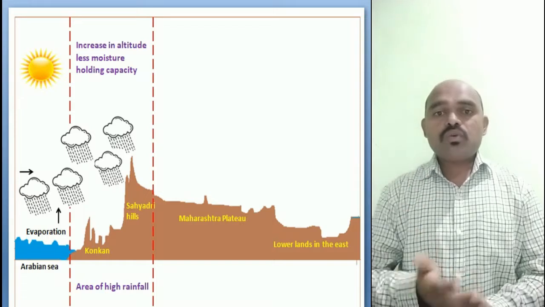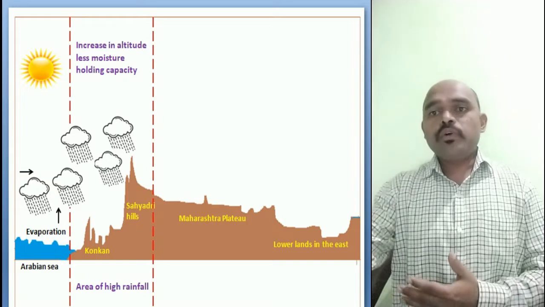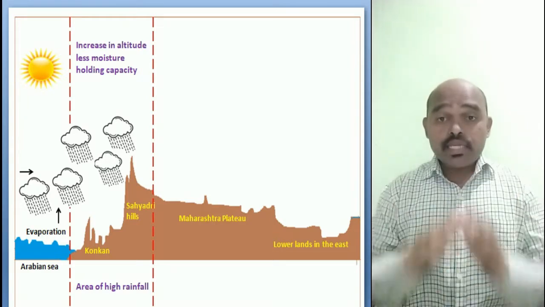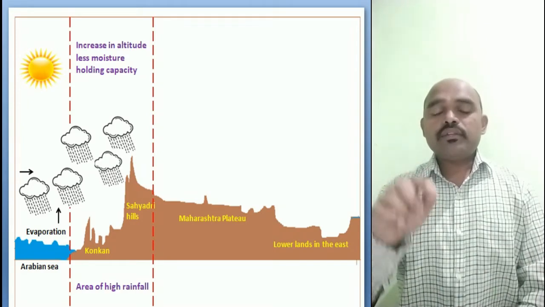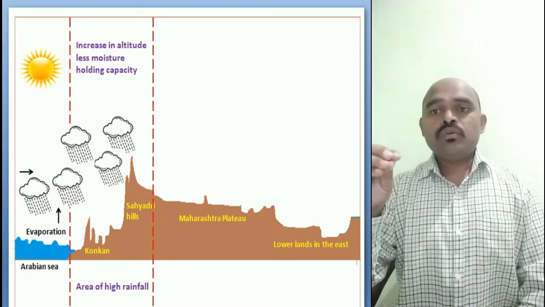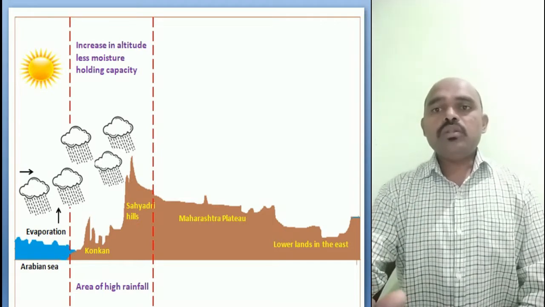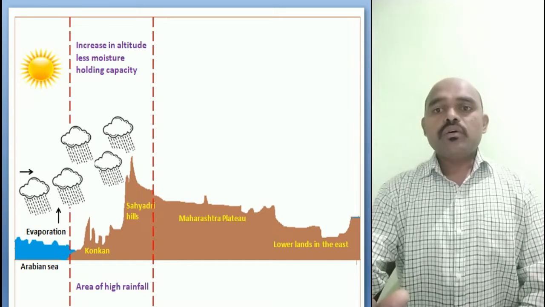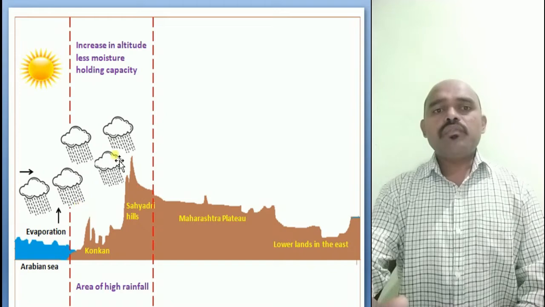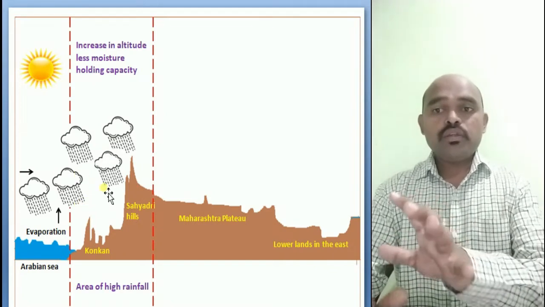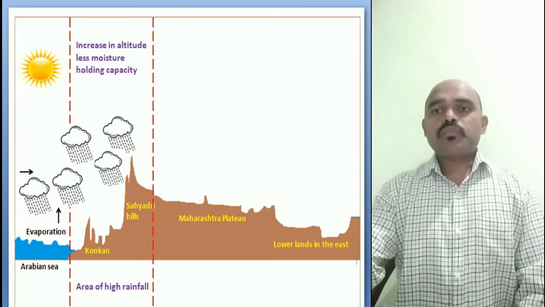Why? Because the clouds have to rise up. As they rise up to go further, the moisture holding capacity decreases in the clouds, and that is why we get less rainfall as they go further. Due to that, all the clouds will fall as rain in this region only, Konkan. That is why every year we get huge rain in Konkan. I hope that you understood this. So let's move further now.